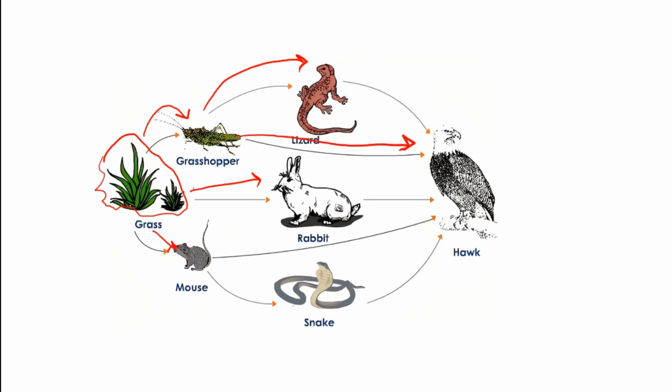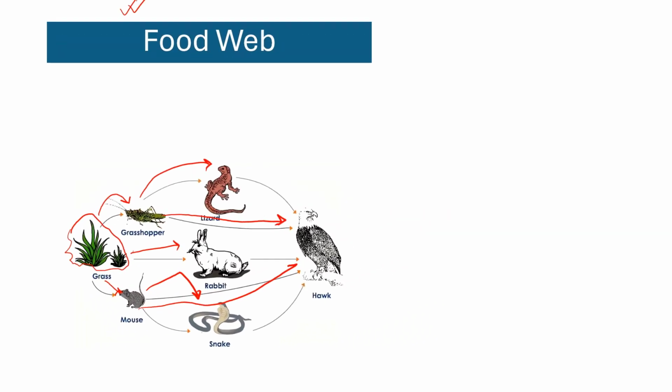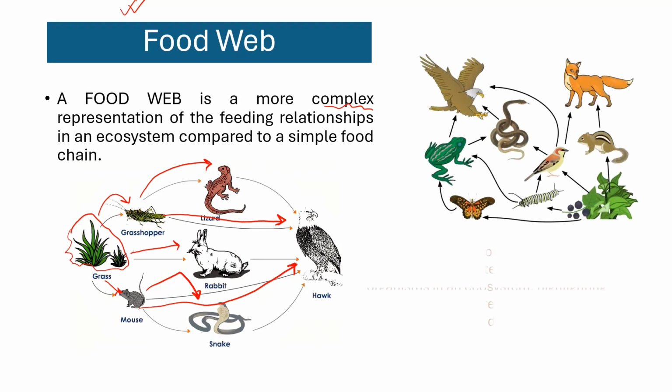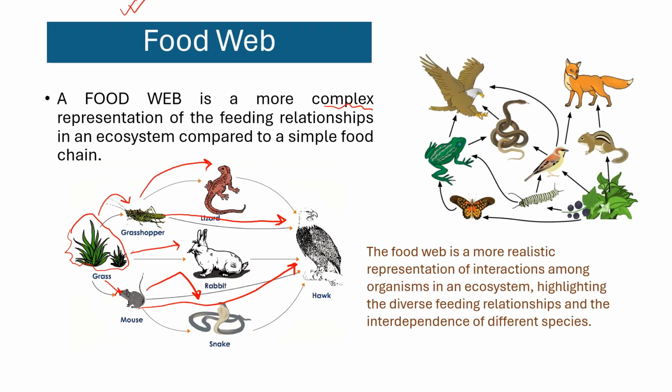This way, we observe a more complex relationship of transfer of food energy, unlike the linear food chain. So, the food web is a more realistic representation of the complex interactions among organisms in an ecosystem, highlighting the diverse feeding relationships and the interdependence of different species.